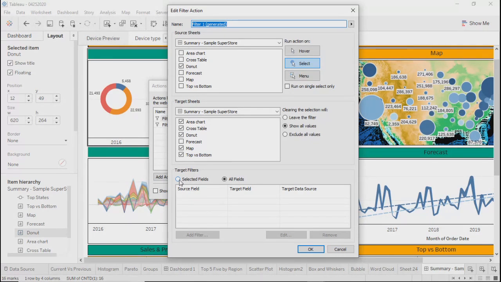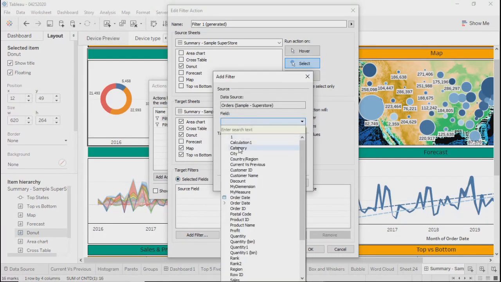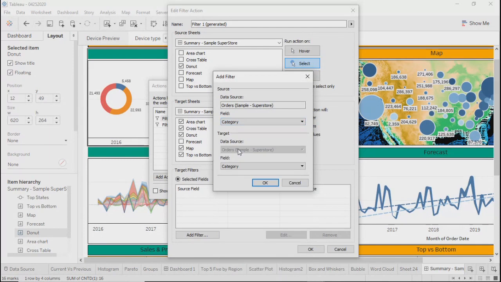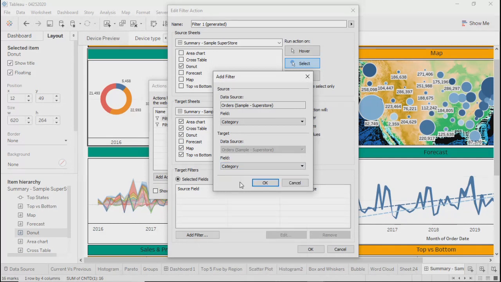So in that case, I'll go to selected fields, add filter, and over here I'll select that field called category. Same thing will automatically get selected into target. If it is not, you can click on this drop down and select the particular field related to the field selected for the source, data source and sheet.